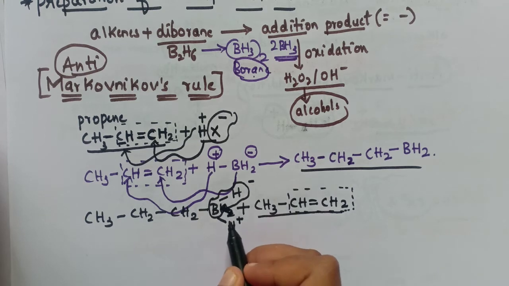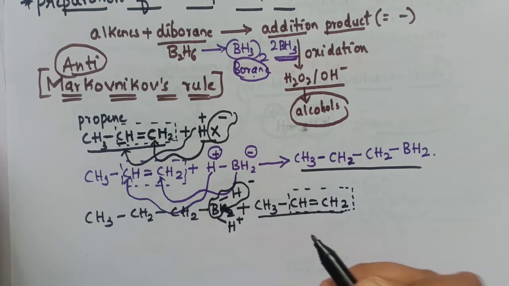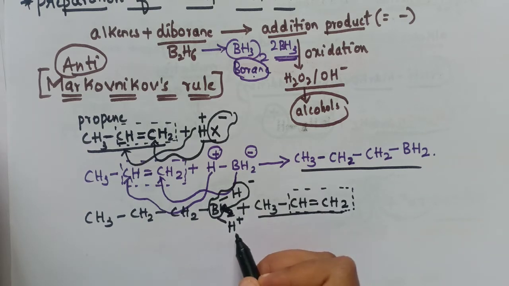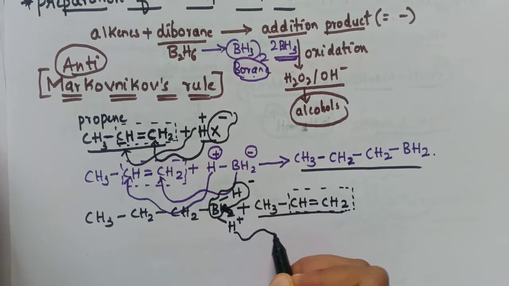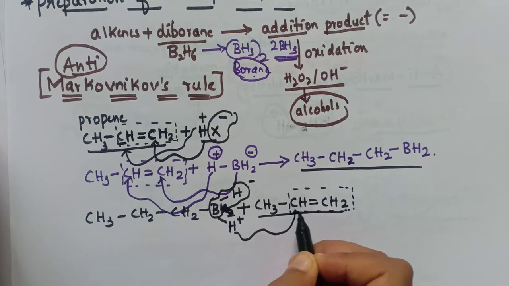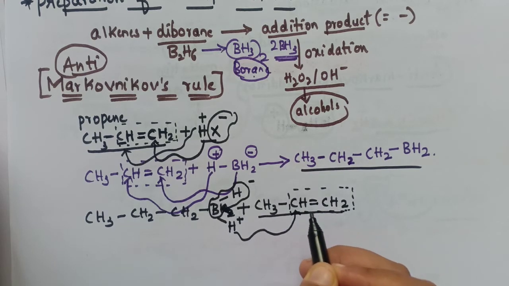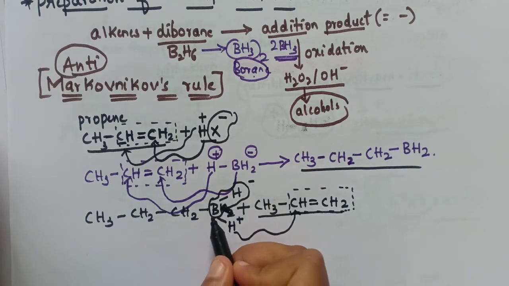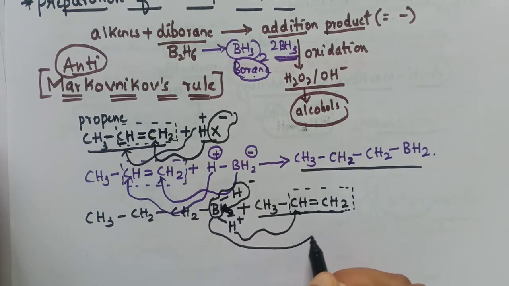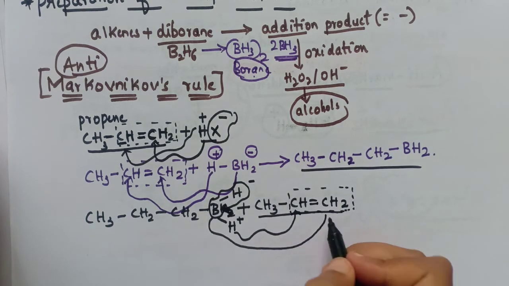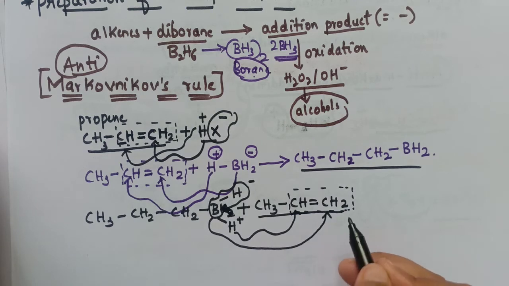We know that hydrogen will come and attach to the carbon which is having the lesser number of hydrogen atoms. So here it is attached to the carbon which is having the lesser number of hydrogen atoms. So this negative part will come and attach to the carbon which is having the maximum number of hydrogen atoms. So it is attached like this.